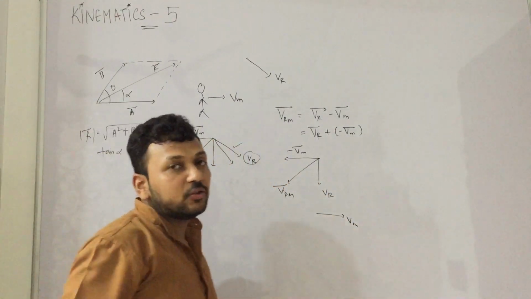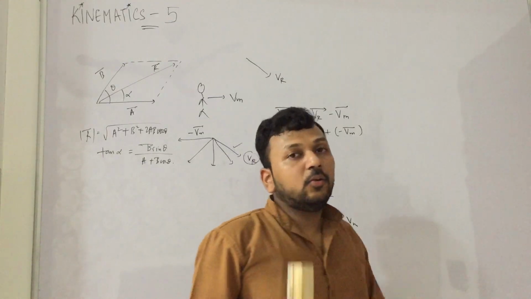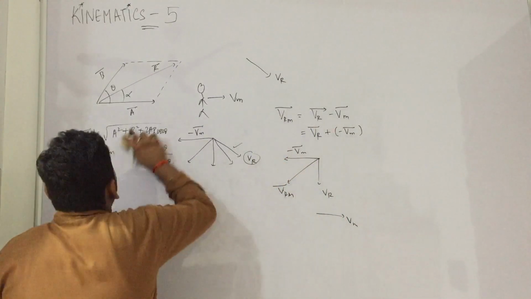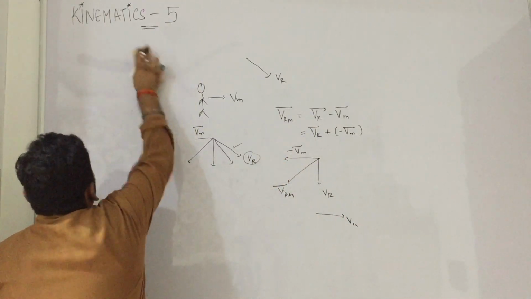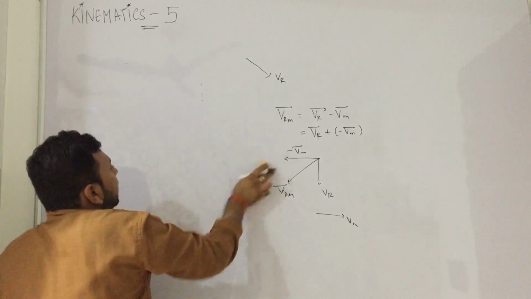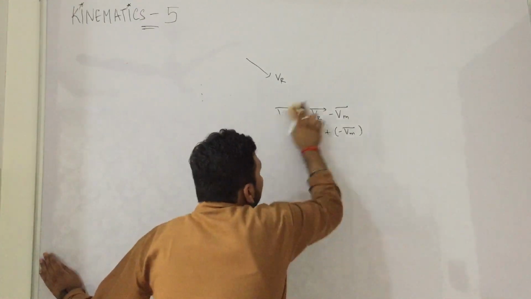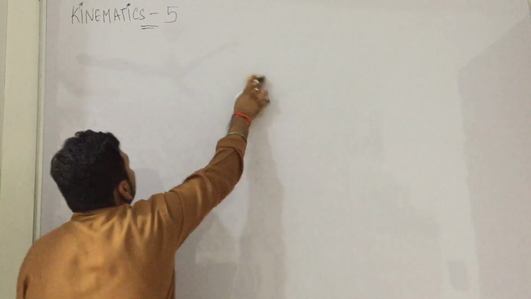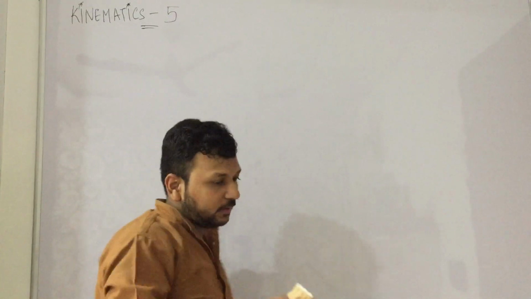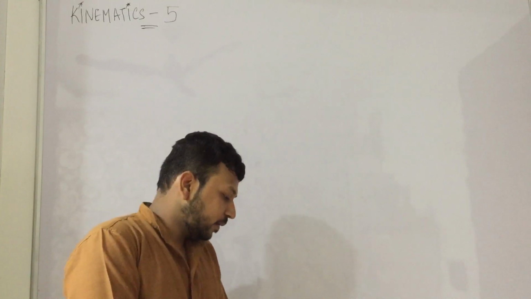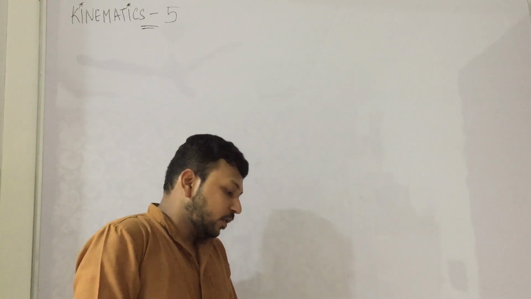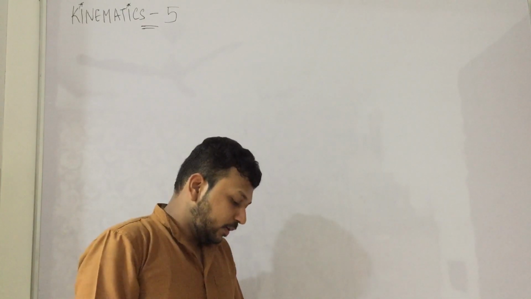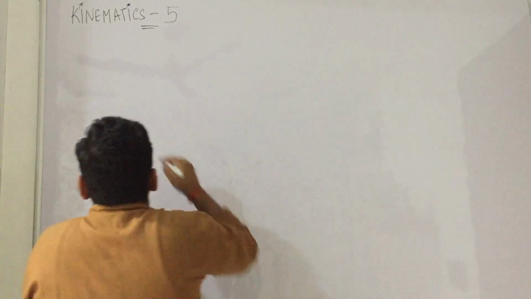This is the application and we will apply these in two questions of HC Verma. I am erasing this. We have already studied the thief, police and swimmer problems, and this is the next step. So let us take HC Verma. Do not see the solution, just understand. Example number 18.